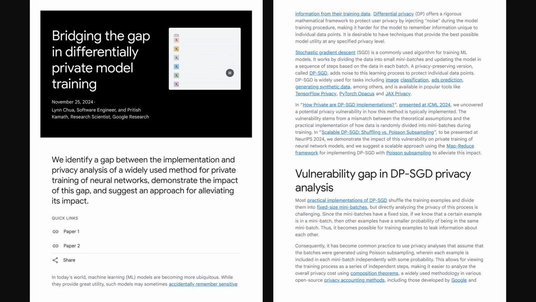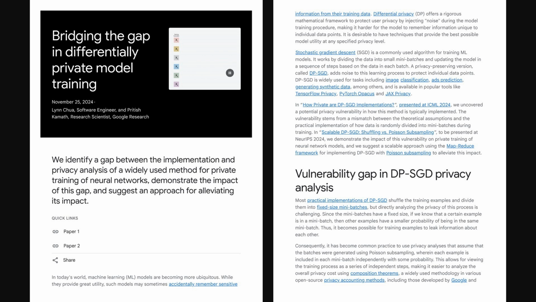I'm your host, Alex. Today we're diving into this post from Google Research titled Bridging the Gap in Differentially Private Model Training, published November 25, 2024. This article explores a vulnerability in how differential privacy is applied when training neural networks. Specifically, it focuses on DP-SGD, a common training algorithm.